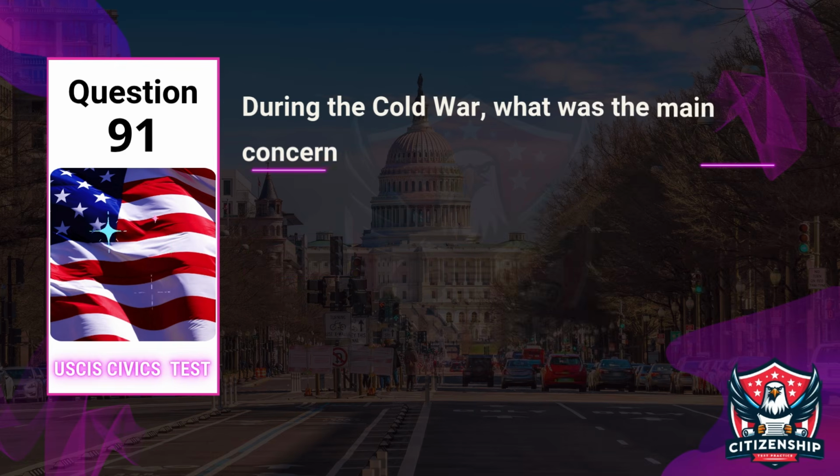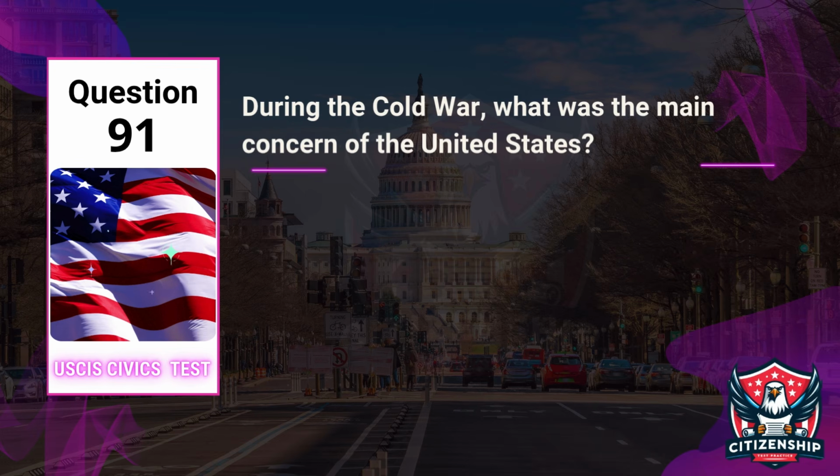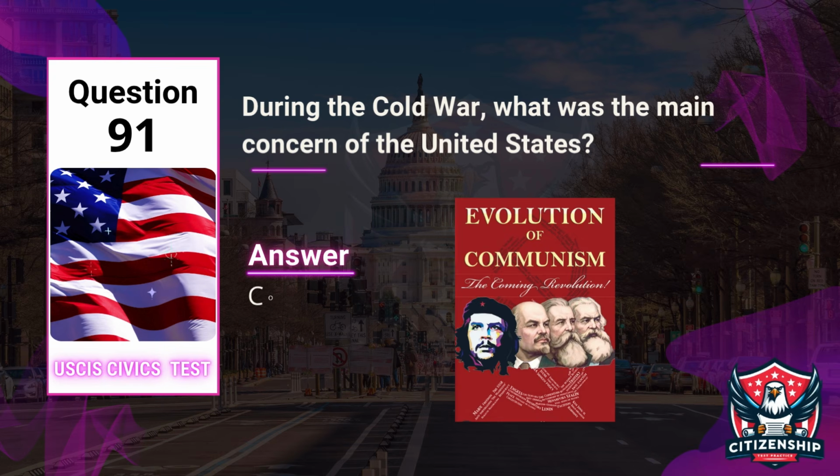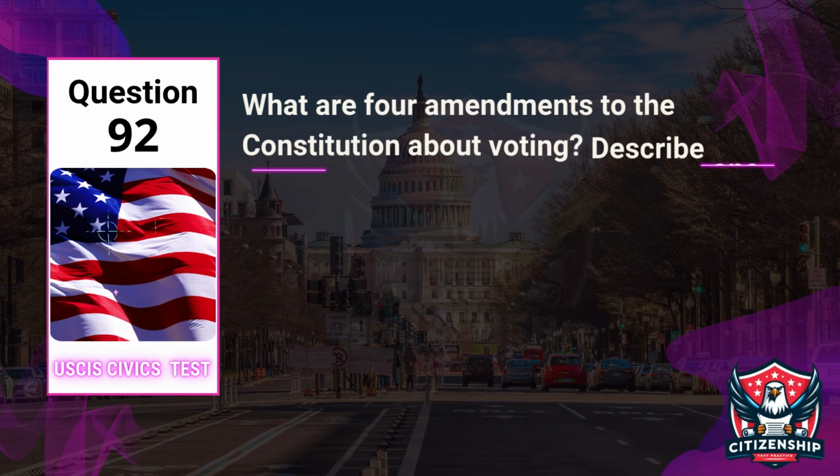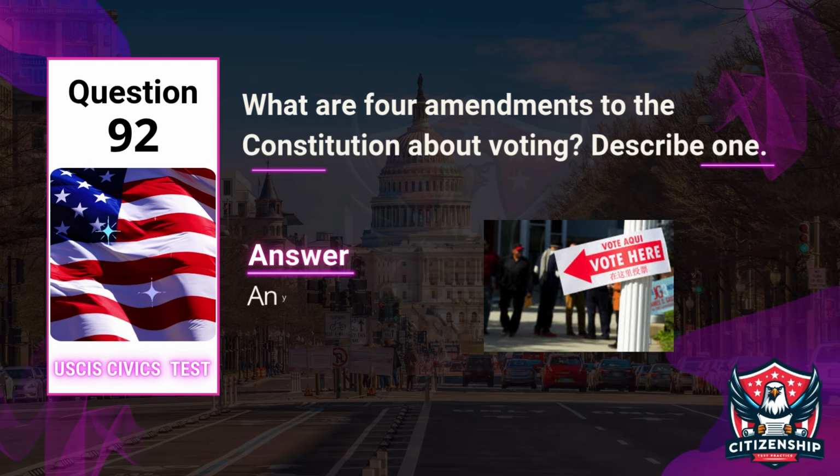Question 91. During the Cold War, what was the main concern of the United States? Answer: communism. Question 92. What are four amendments to the Constitution about voting? Describe one. Answer: any citizen can vote.